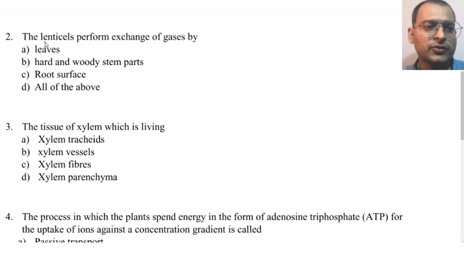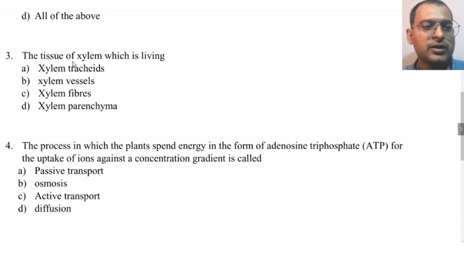The lenticels perform the exchange of gases by leaves, hard and woody stem parts, root surface, all of the above. By the hard and woody stem parts. Leaves have the stomata. The tissue of xylem which is living: xylem tracheids, vessels, fibers, parenchyma. The answer is xylem parenchyma. Tracheids, vessels and fibers, all three of them are dead tissues.